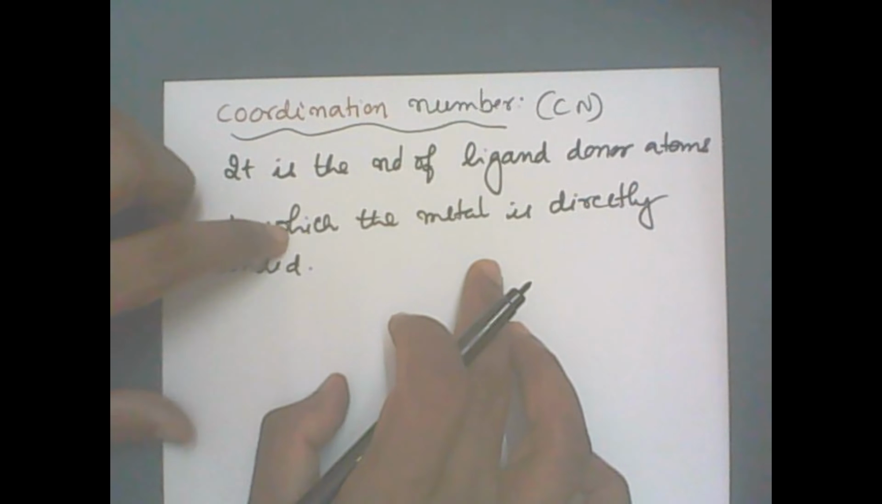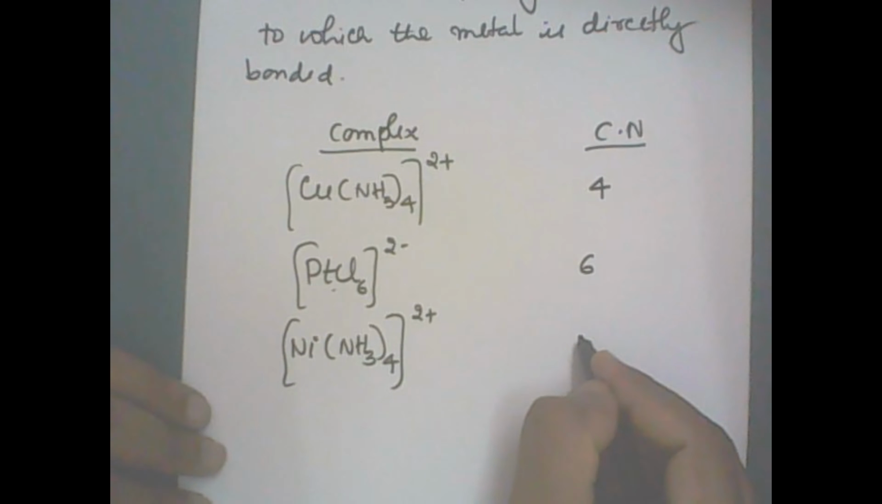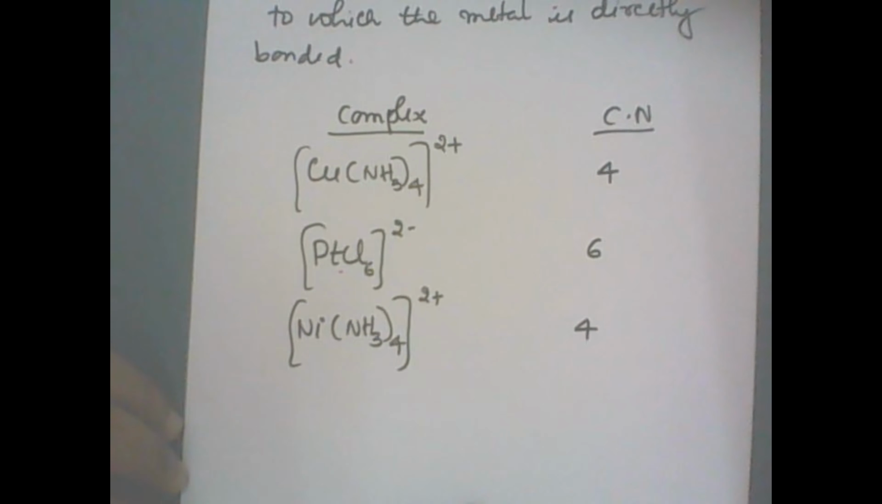Let me take Ni(NH3)4. Overall charge is plus 2. In the case of amine ligand, which is the donor atom, the ligating atom? Nitrogen. How many nitrogen atoms are attached to the nickel? So 4. Coordination number is equal to 4.